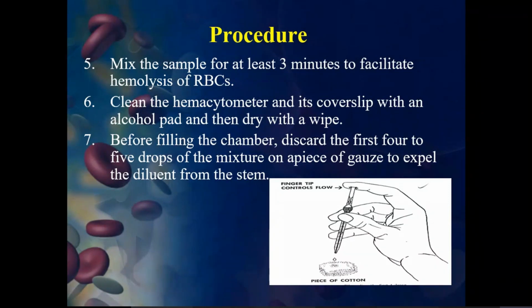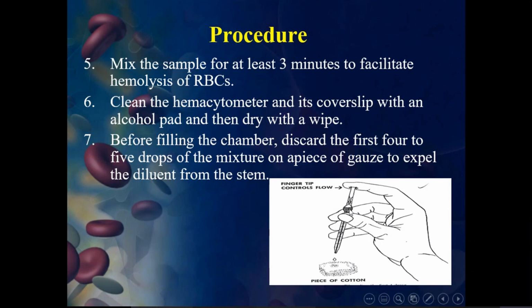So in that case, before filling the chamber, discard the first 4 or 5 drops of the mixture. You just remove the first 4 or 5 drops of mixture. Don't use that for counting. Then on a piece of gauze, expel the dilution from the stem. That means the effective dilution will happen here. The stem is this one, the bulb-like structure, that is the stem.